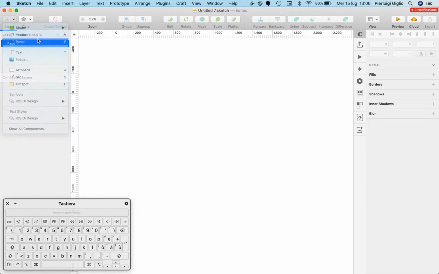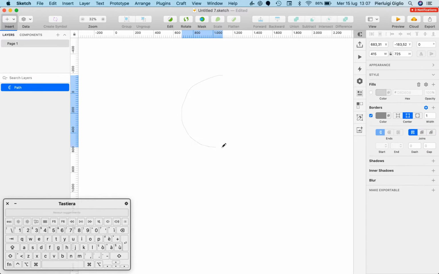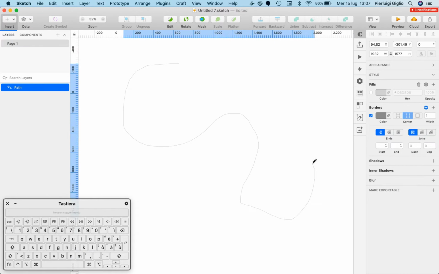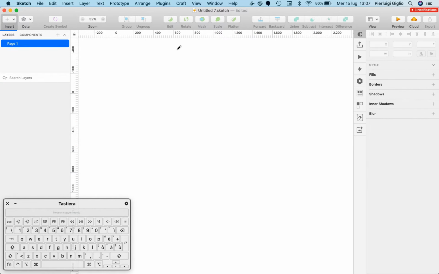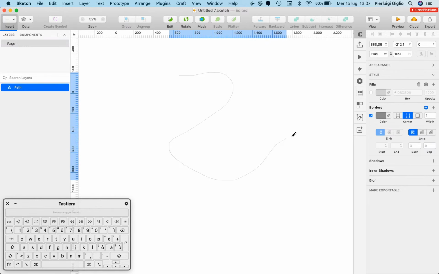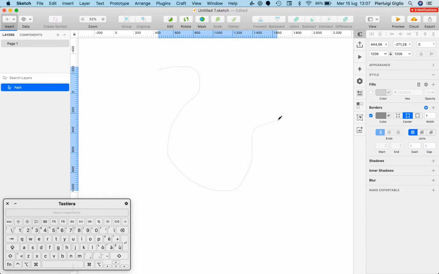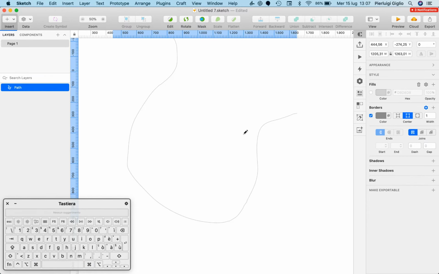We're also going to briefly mention the pencil tool, which is not a tool which you're going to use a whole lot if you're just purely working on websites or UI designs without many illustrations or iconography. But basically the pencil tool is exactly what it sounds like. It's just a pencil, and ideally you want to have a tablet in order to really make the most of this tool, because with just a mouse or a touchpad it's going to be a little bit tricky to create some precise shapes.